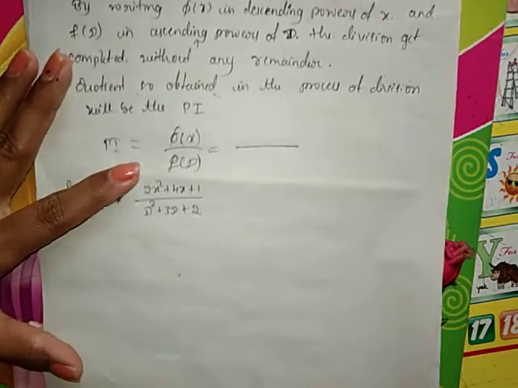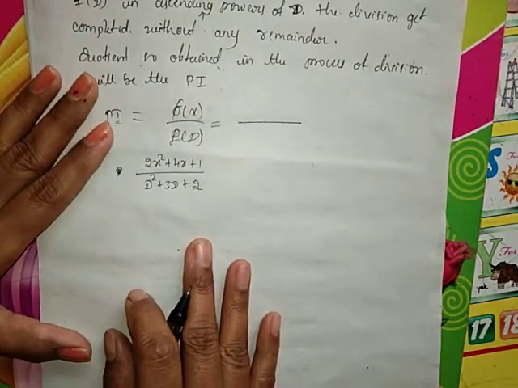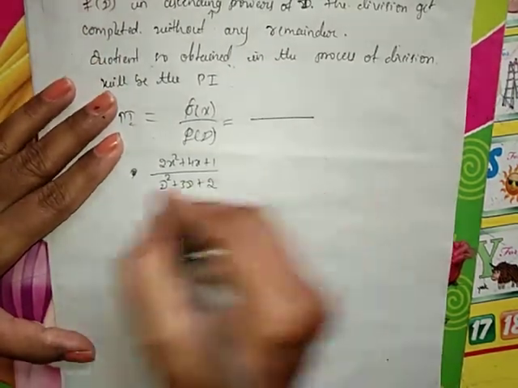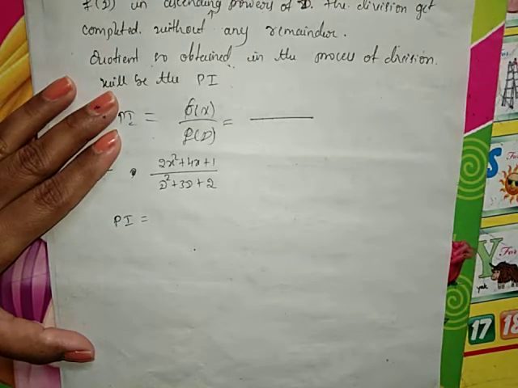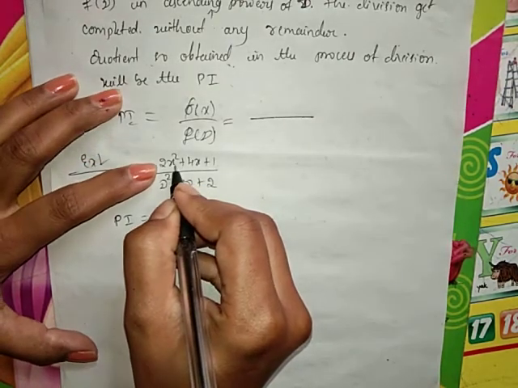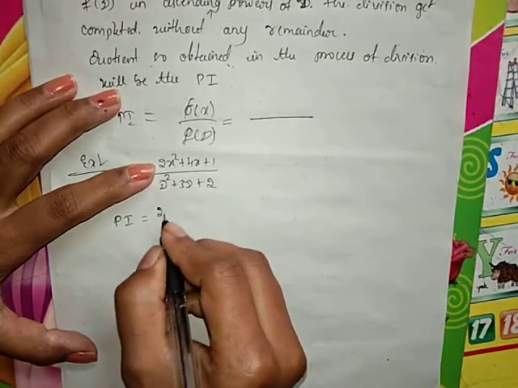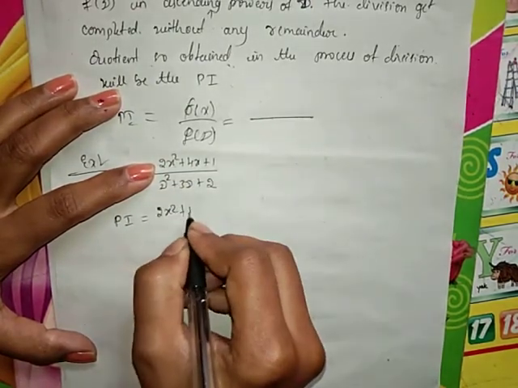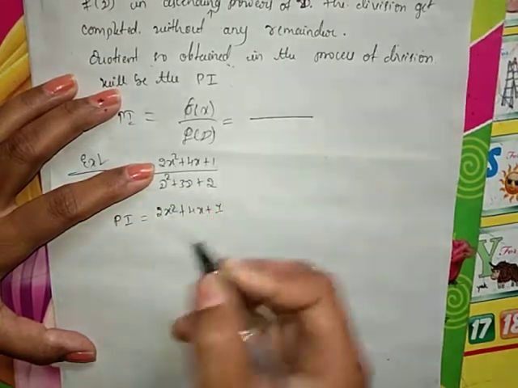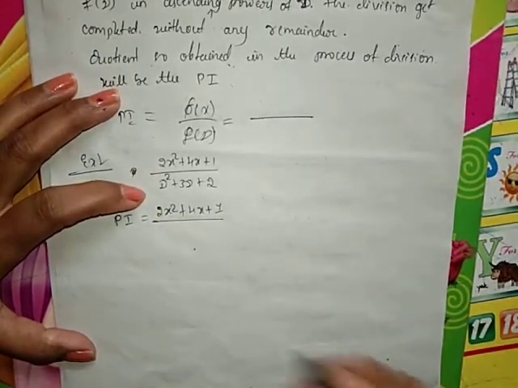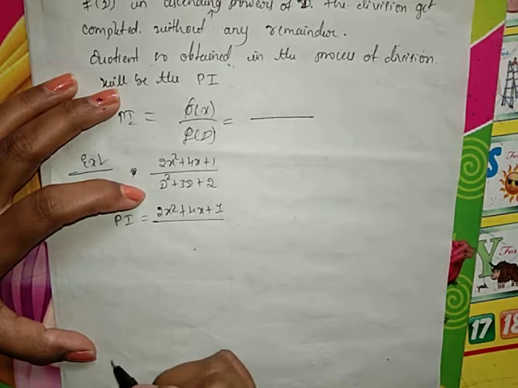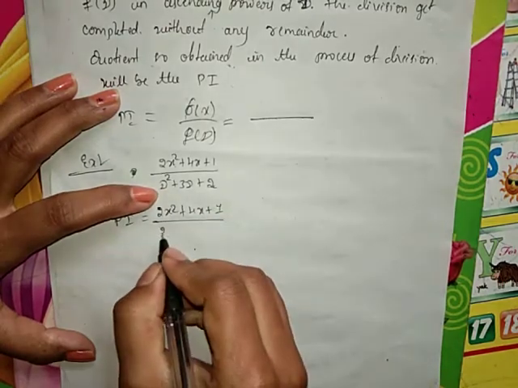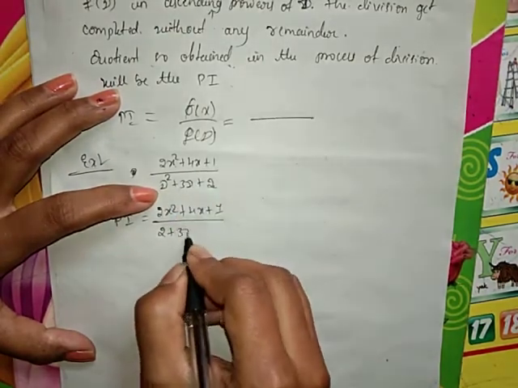So the particular integral is equal to, first, writing the descending powers of x: the highest power 2x square, then x, then the constant. Next write f of D in ascending powers of D: first the constant, then D, then D square.